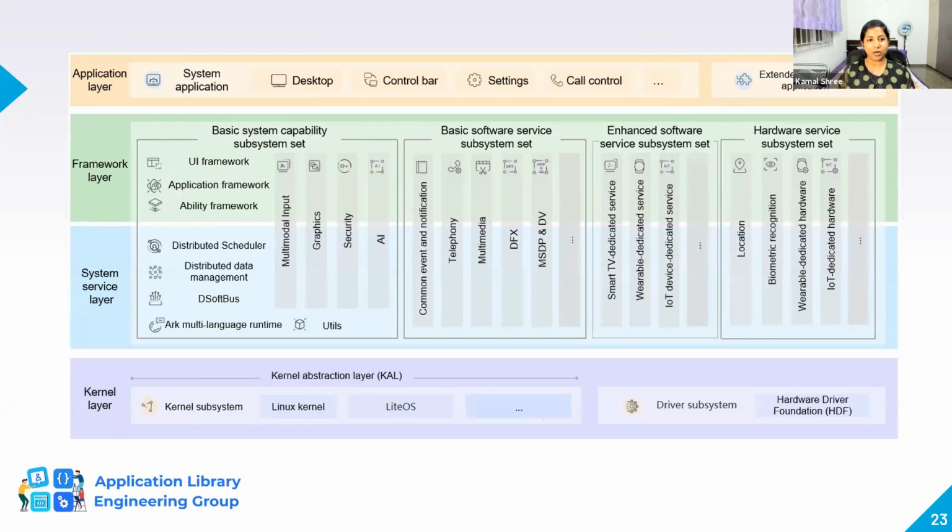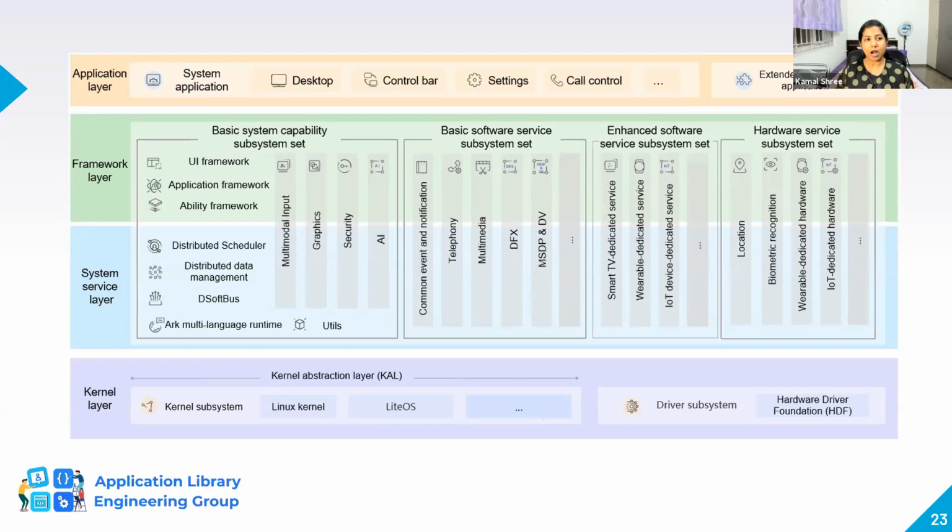This is the latest model and a more descriptive way of giving the architecture picture. It's a layered architecture. They have informed us which goes or what fits in where. From the bottom to top, we have the kernel layer, system service, framework, and the application layer. The system functions are expanded by levels, from system to subsystem, whatever you see in the green blocks, and further into functions and modules.